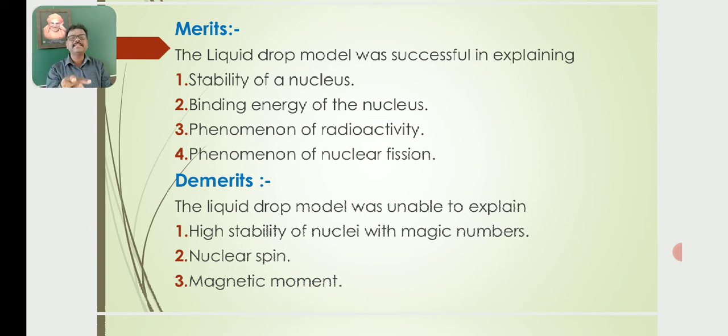So this model, the liquid drop model, could not explain high stability of nuclei with the magic numbers. It could not explain nuclear spin. It could not explain magnetic moment. So these are the merits and demerits of the liquid drop model.